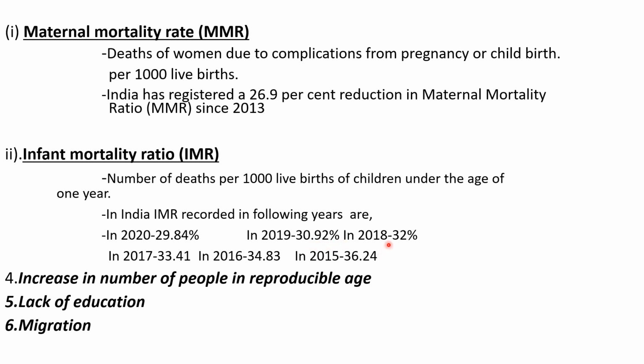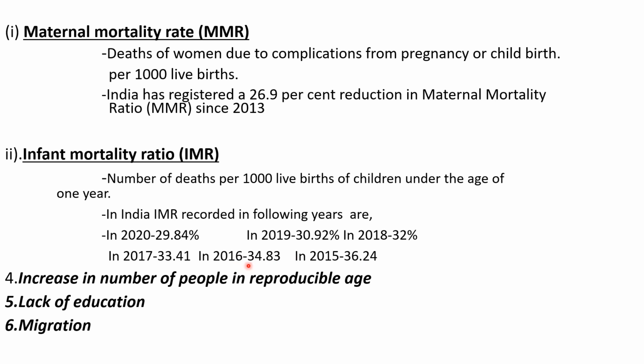30.92%. In 2018, it is 32%. In 2017, it is 33.41. In 2016, it is 34.83%. In 2015, it is 36.24. So if you observe the trend of infant mortality rate, it has been decreasing from 2015 to 2020.